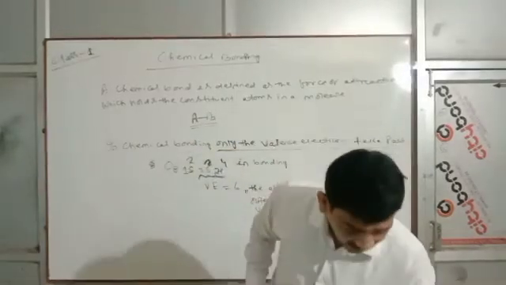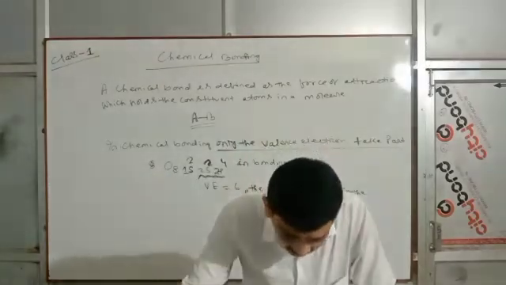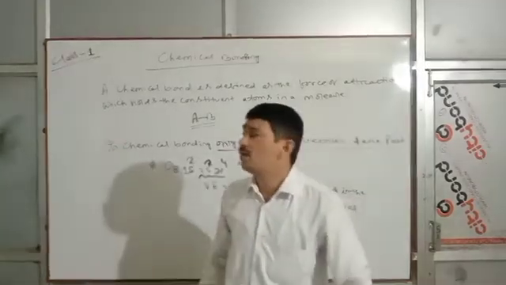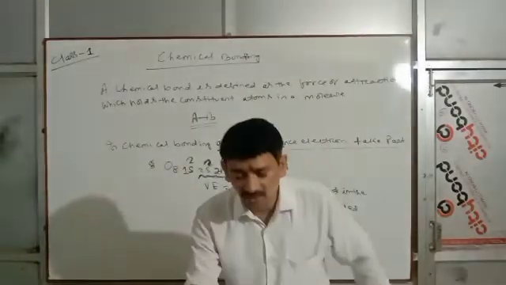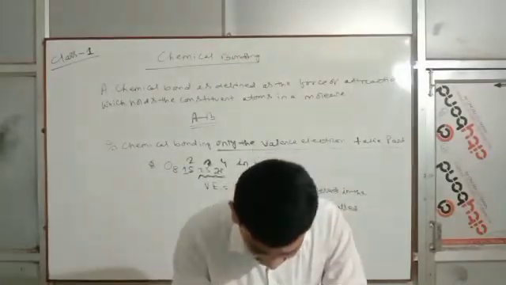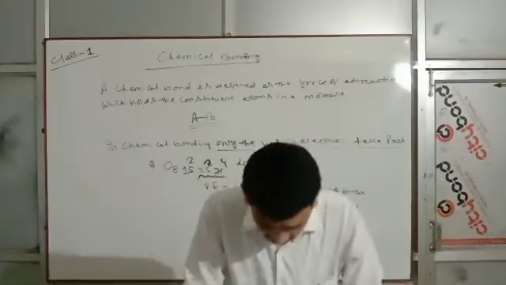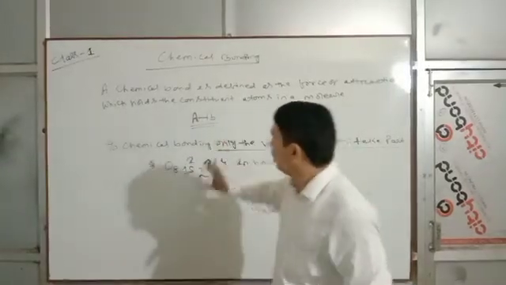Second thing, conditions for the formation of chemical bonding. Why do atoms combine? Atoms combine to complete the octet. Next point we will discuss.